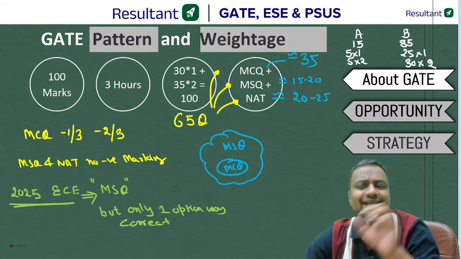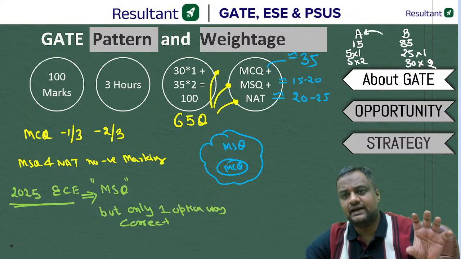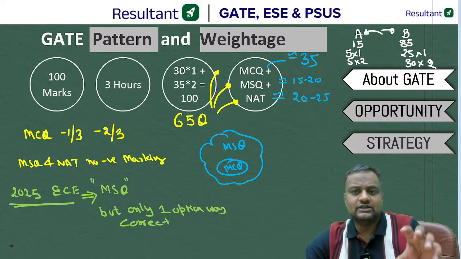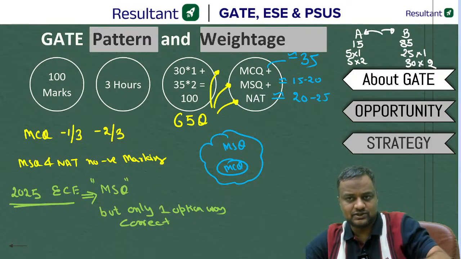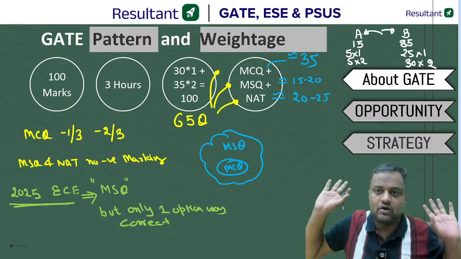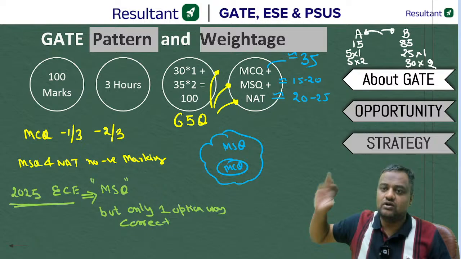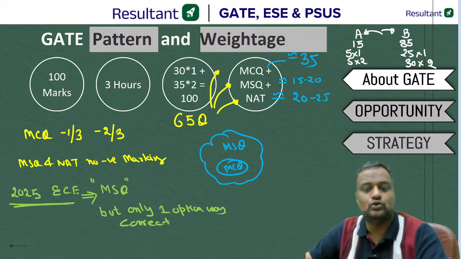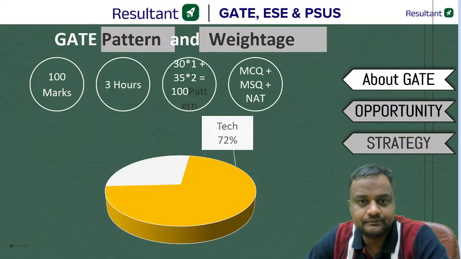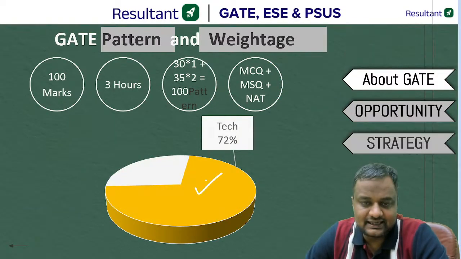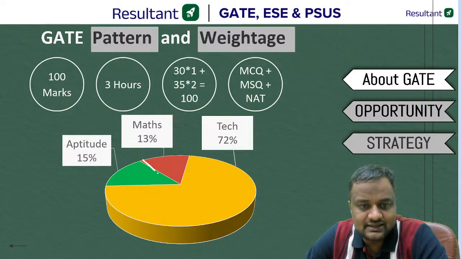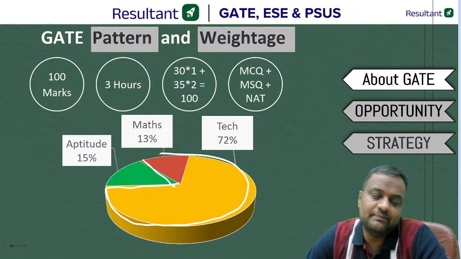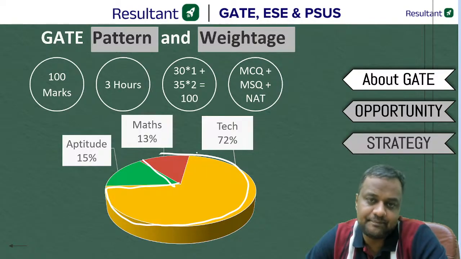In those 3 hours, you can switch from A to B anytime. It is not necessary that you have to solve A in this much time. Whatever time you want, you can give to section A, and whatever time you want, you can give to section B. Anytime you can switch from section B to section A, or section A to section B. Got it? 72% is technical. I told you 13 is mathematics. This part is section B, guys. And 15 marks is aptitude.